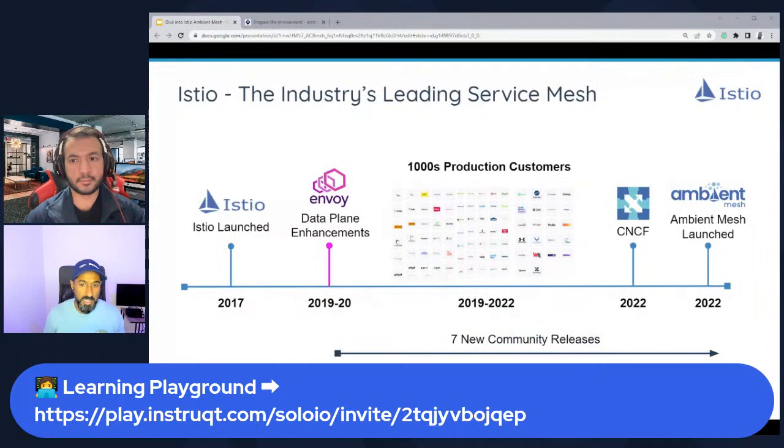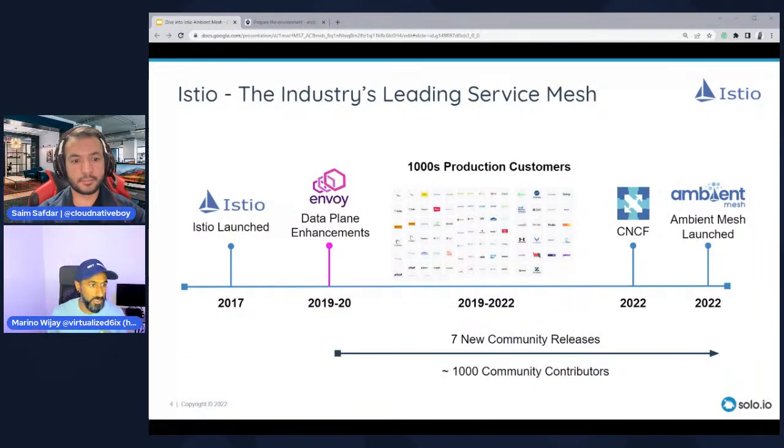But let's briefly just talk about Istio and where it went. So in 2017, Istio was launched because the community noticed a number of gaps in the way Kubernetes handled things like application networking and security and even observability. So Istio was launched and created a few things around ingress networking, as well as being able to extract observability at the application level while also introducing this element of identity and encryption.